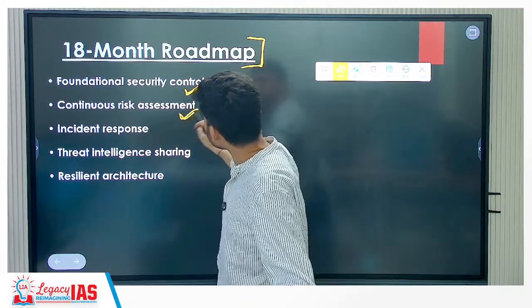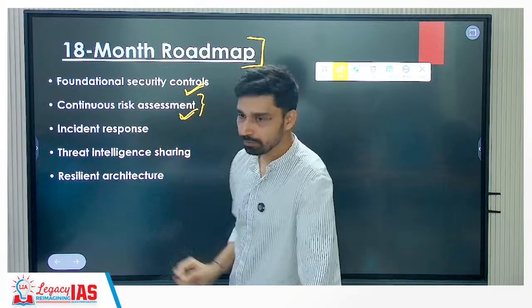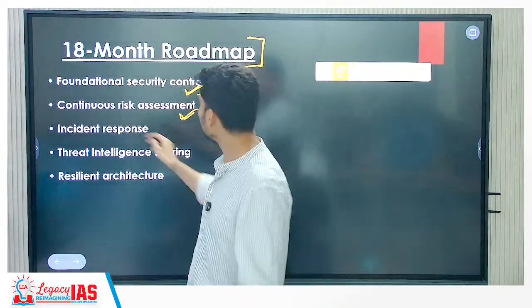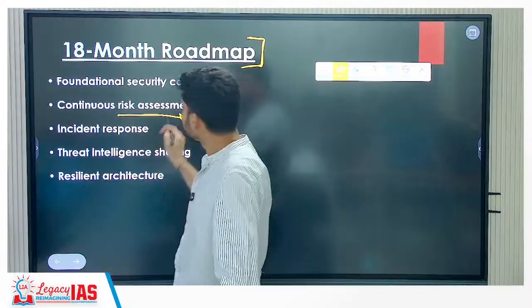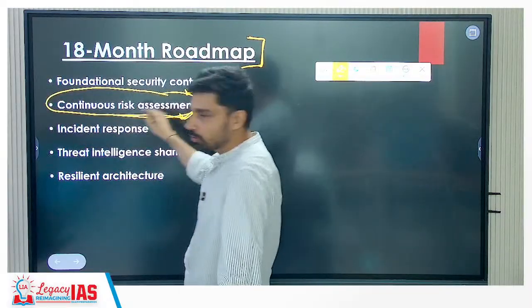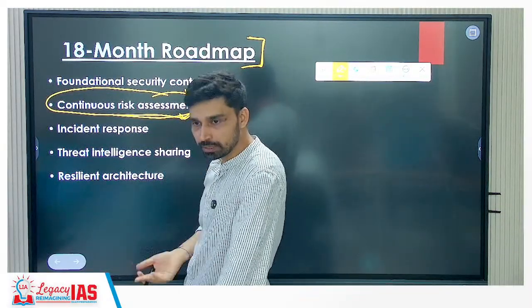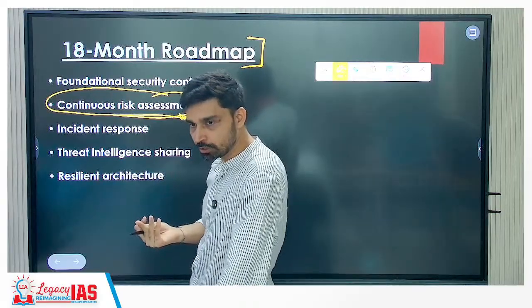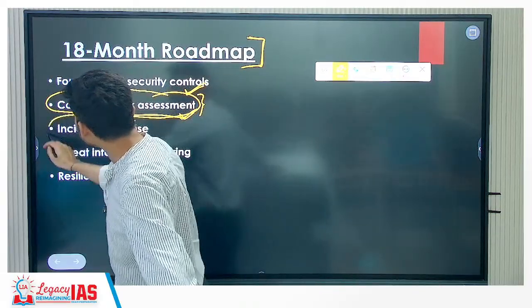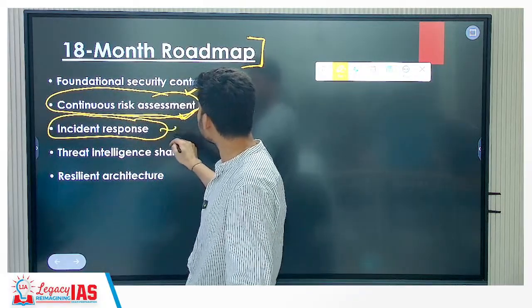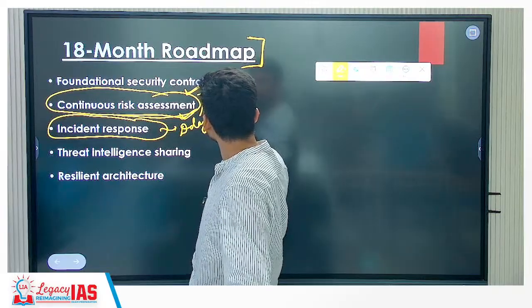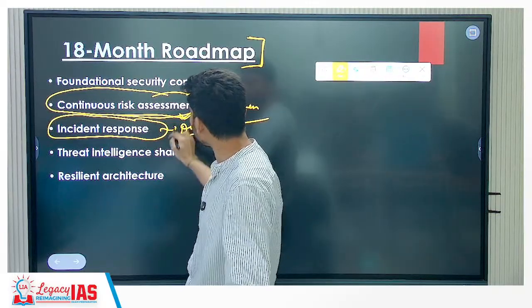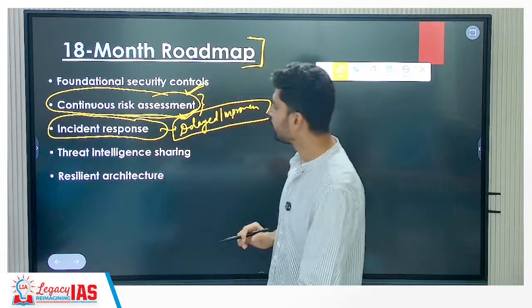The other thing the report says is about the model we currently follow. Every 3 months, 4 months, 6 months, you come and do the risk assessment, to check whether our cyber system is secure or not. Instead of that, what should we shift to? Continuous risk assessment. It should be done more frequently, every day or even every week. Third, it says that our response against incidents many times has been delayed or slow. We have to improve upon that as well. A definite improvement in the response against any cyber incident has to be observed.